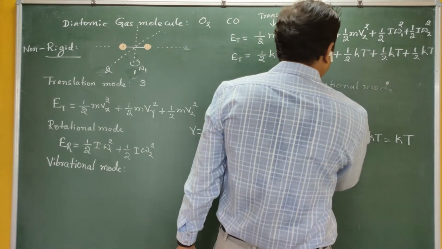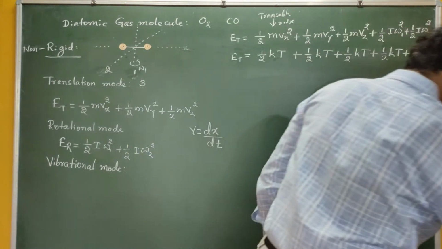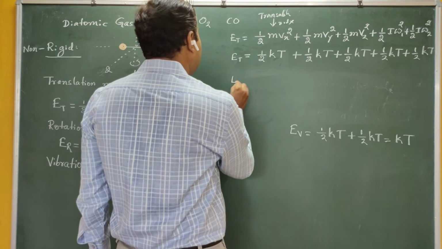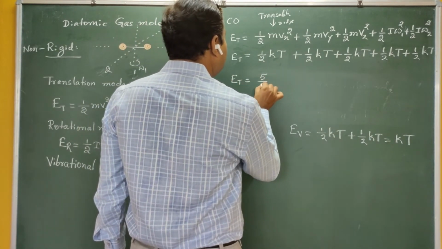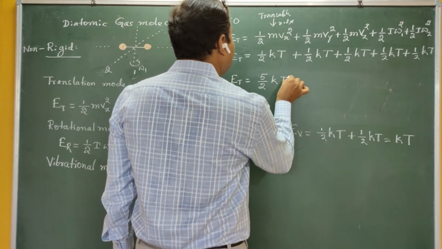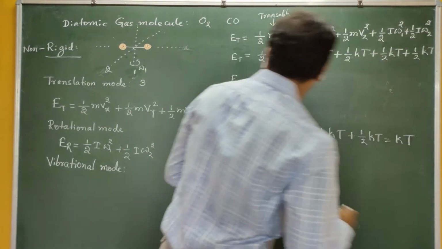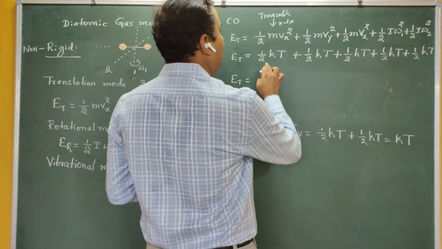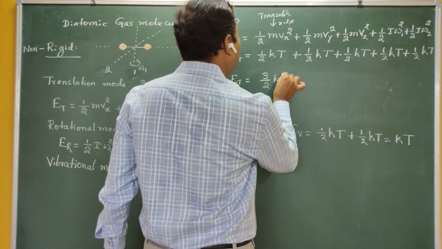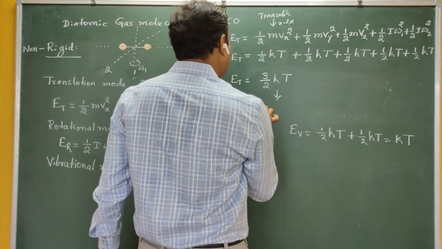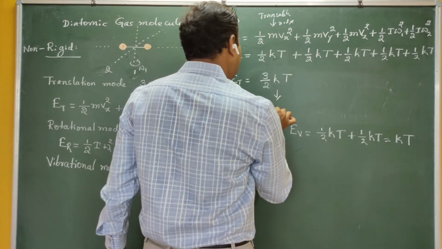Now write like this. What is the total energy here? Half kT, half kT, half kT. This becomes 5 by 2 kT. Now you can see here 3 by 2 kT. Now this 3 by 2 kT is due to which motion? It is due to the translational motion.